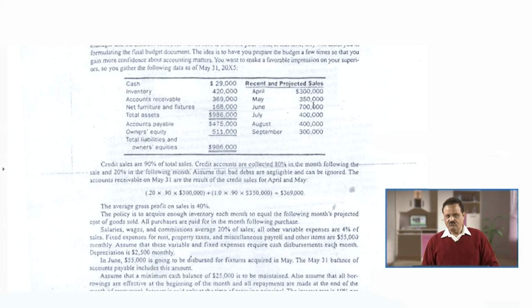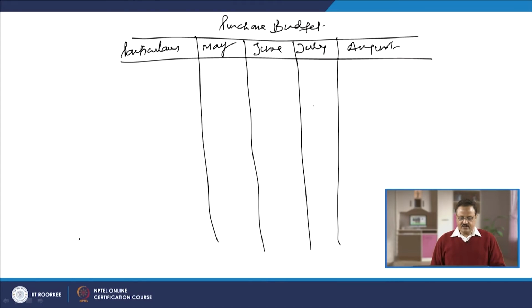So, it means what is the COGS? 60%, because 40% is the gross profit. So, material cost will be 60%, which we will be purchasing in the month of May, but that 60% will be of the sales we are going to do in the month of June. So, how much is going to be sold in the month of June? 700,000. And what is the 60% of that? 60% of that is going to be 420,000. So, what we are going to write here?